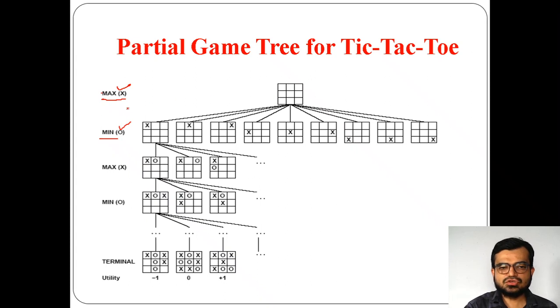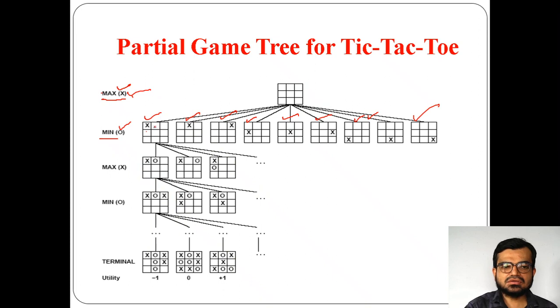So that means you can put X into how many positions? Totally 9 positions you can put. 1, 2, 3, 4, 5, 6, 7, 8 and 9. So the first turn, the initiator who initializes the game, X has initialized the game.